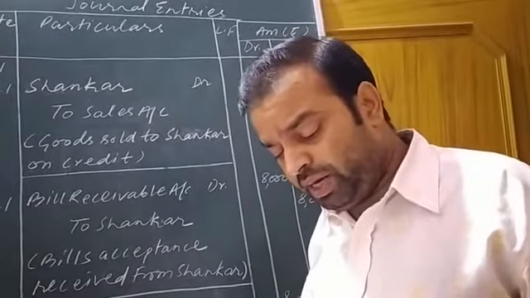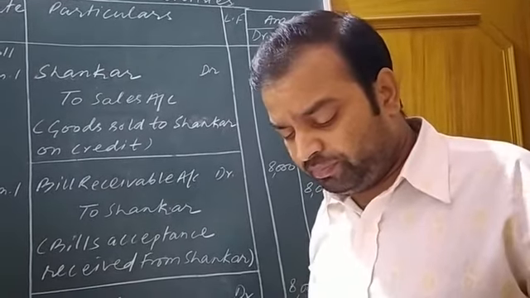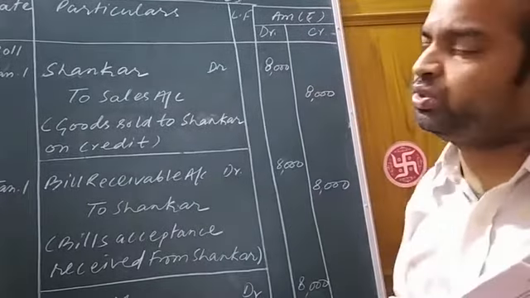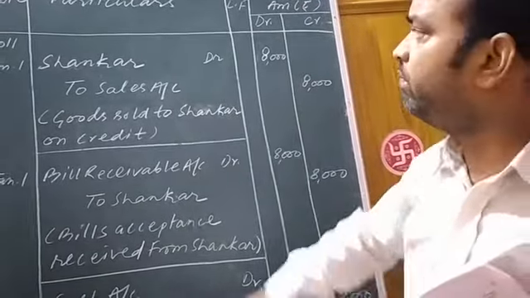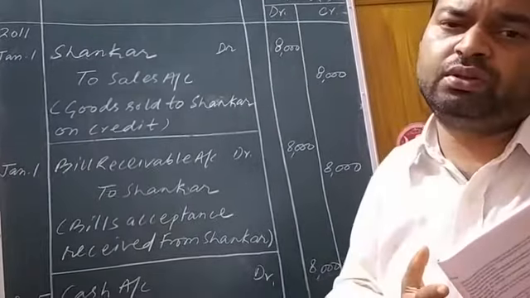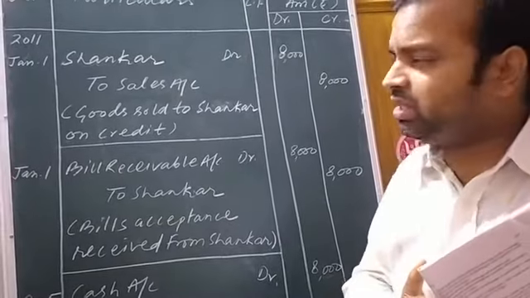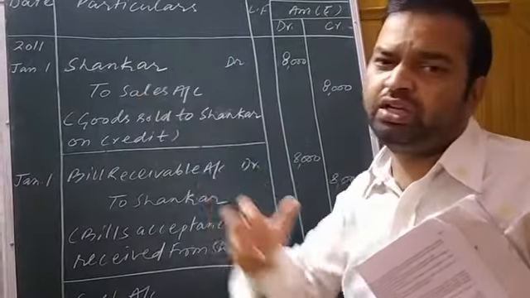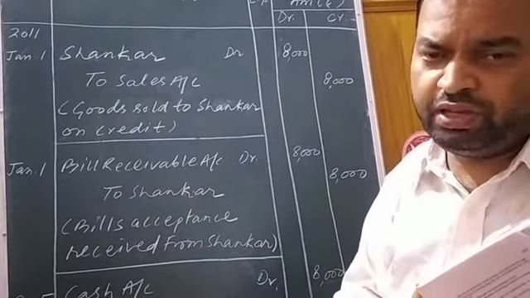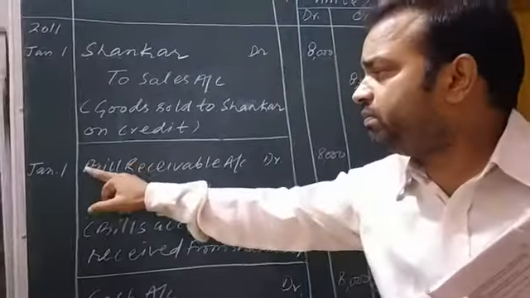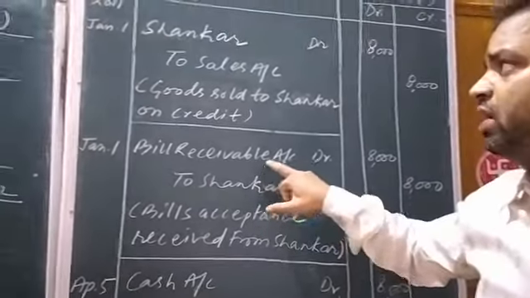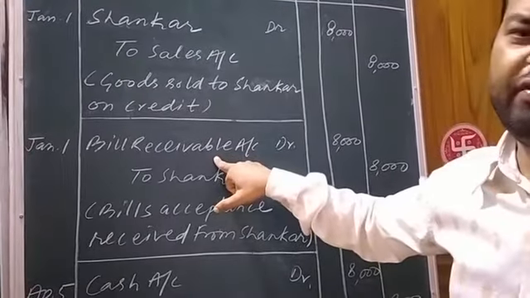And immediately drew a promissory note in favor of Parvati payable after 3 months. And a promissory note is also drawn. By whom? By Parvati. Okay. When the promissory note is drawn, then in such a case, the place of Shankar, that is debtor of Parvati, will be taken by bill receivable, because here what will happen?